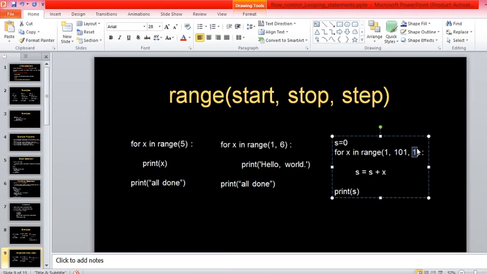Here I wrote 1. So it starts from 1, then 1 plus 1, 2. Then 2 plus 1, 3. 3 plus 1, 4. It continues up to 100, sorry, up to 101. So at 101, it will stop. Did you get this one now?